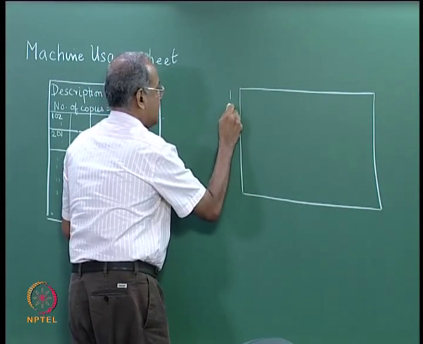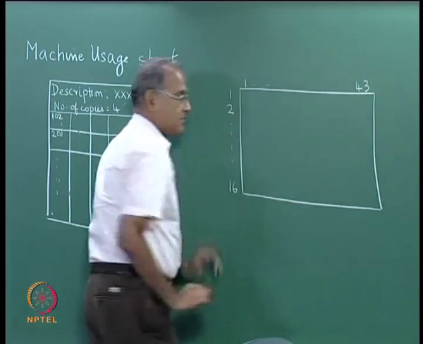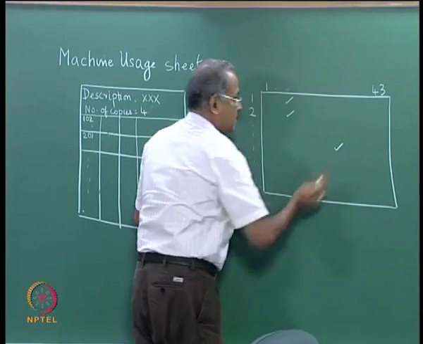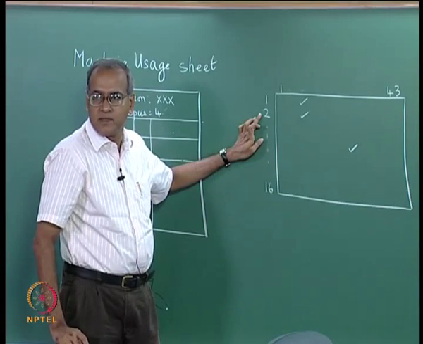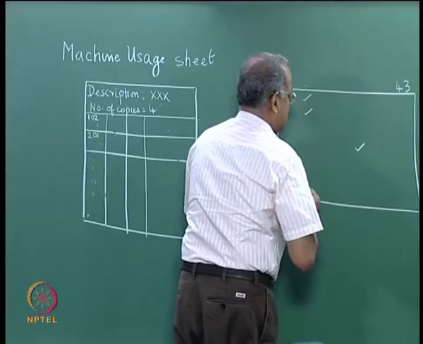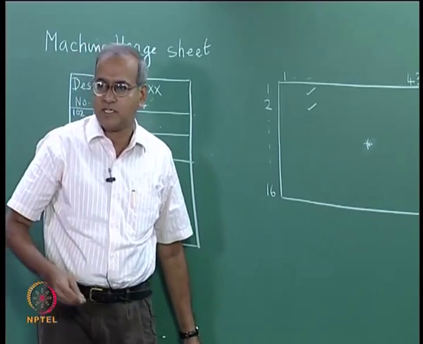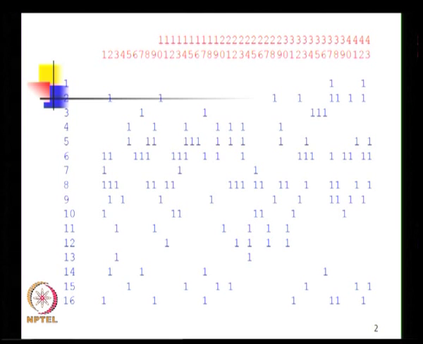For example, if we have this machine component matrix with 16 machines and 43 parts, sometimes it was created by using either tick marks which indicated that this particular component visited this particular machine, or researchers even used star marks or any other indicator to show that a particular component visited a particular machine, and after a while it was accepted and people started using zeros and ones to show that 1 represents the visit of a machine and 0 represents that the part or component does not visit that machine.